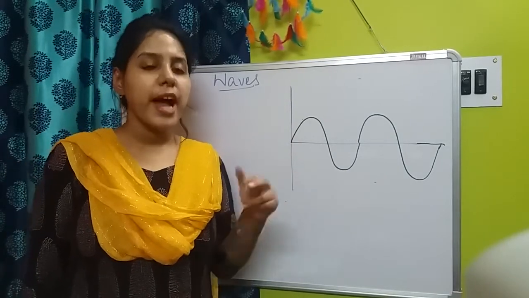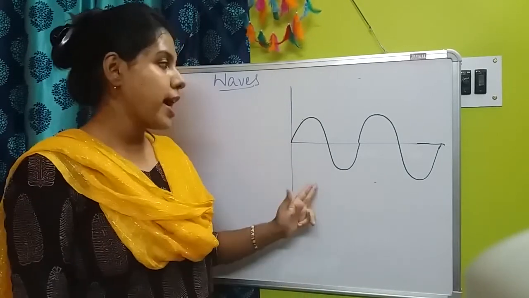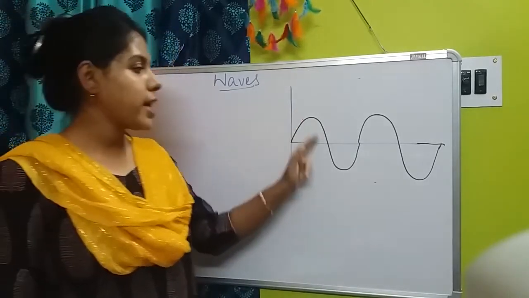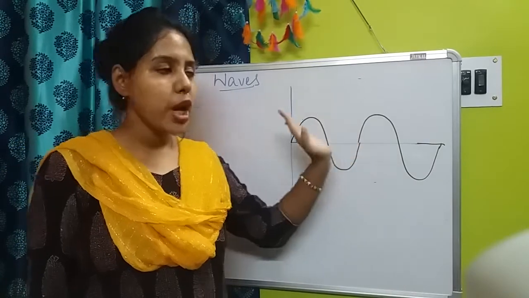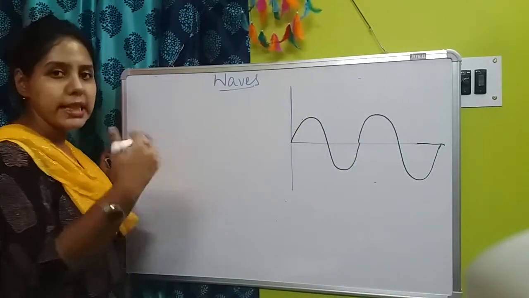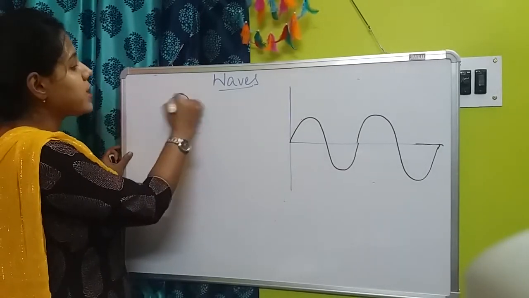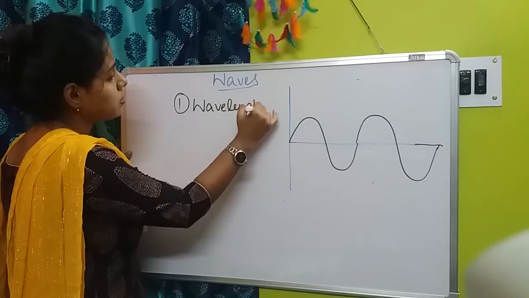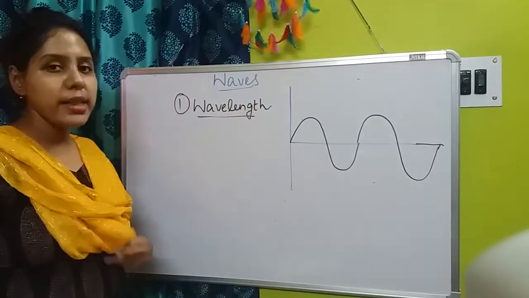Electromagnetic radiation has two properties: the first is wave and the second is particle. Here we are focusing on the wave nature. Just like a wave, it is moving here. There are different properties of waves, which you have already learned in the previous class. The first one is wavelength. So what is wavelength?